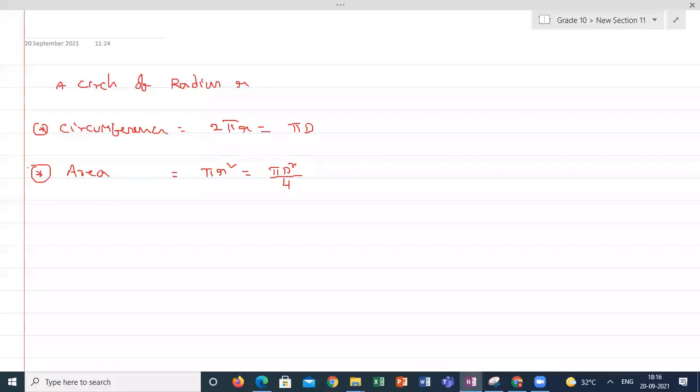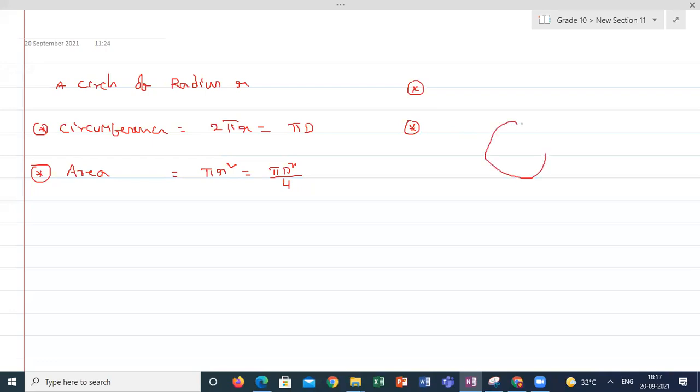So shall we go for some numericals based on this, students? Yeah, there are 3 categories. First, we will start with the simple numericals related to area and circumference. That is the first exercise. The second exercise is area of the sector and segment.